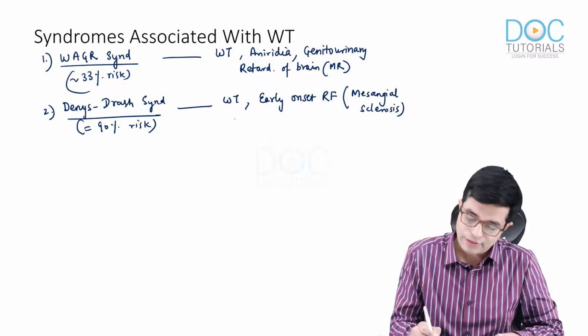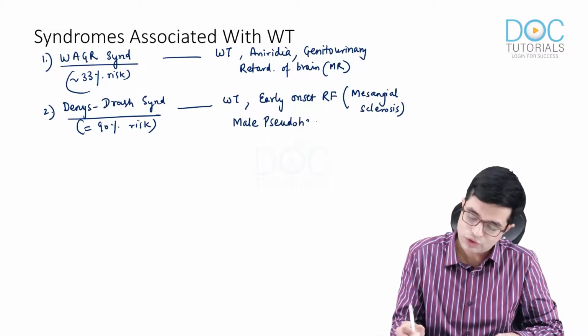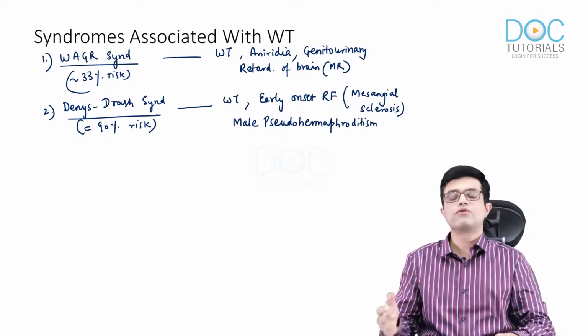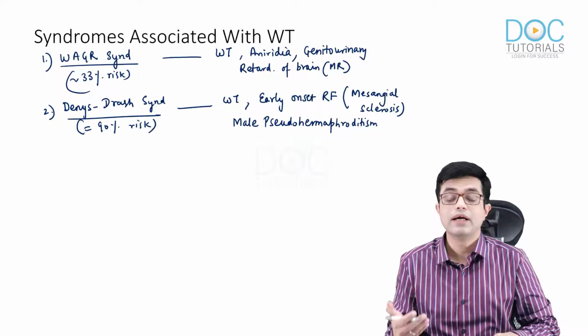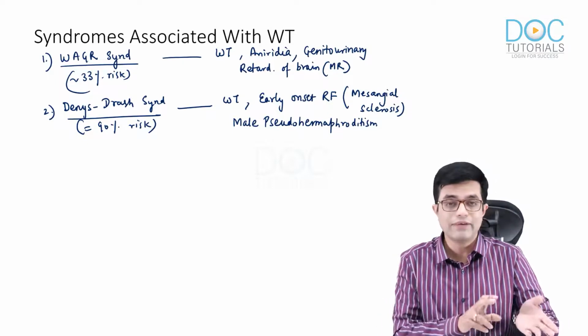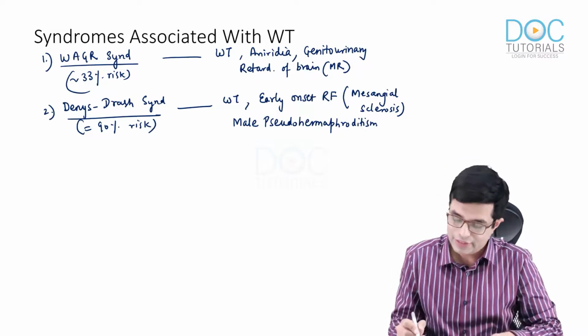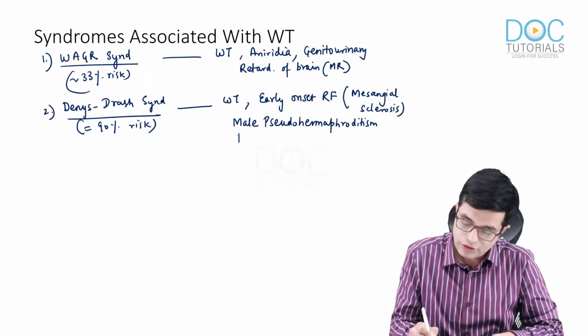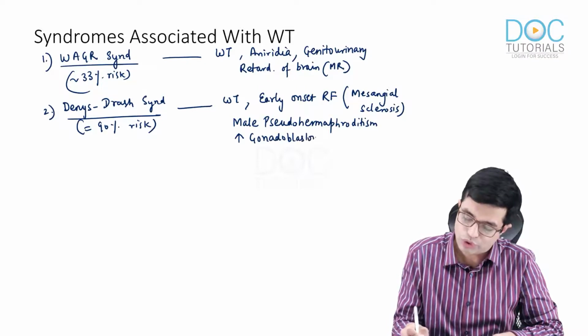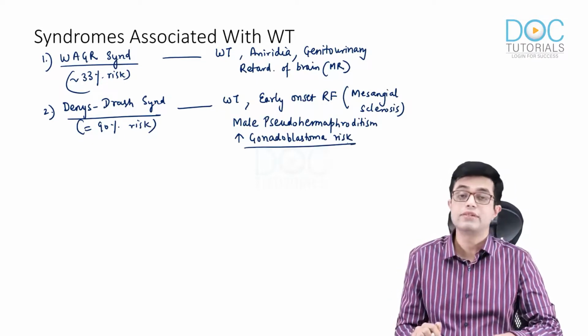There is also male pseudohermaphroditism which is seen in these patients. The term pseudohermaphrodite is no longer used, but the description has stuck around. Pseudohermaphroditism word has now been replaced by ambiguous genitalia. So male having a female-like genitalia is male pseudohermaphroditism, and they will have increased risk of gonadoblastoma. This point is not mentioned in many books. So there is increased risk of gonadoblastoma along with Wilms tumor in Denys-Drash syndrome.